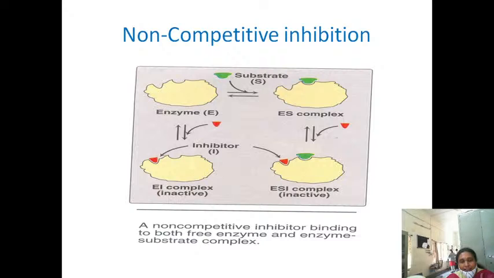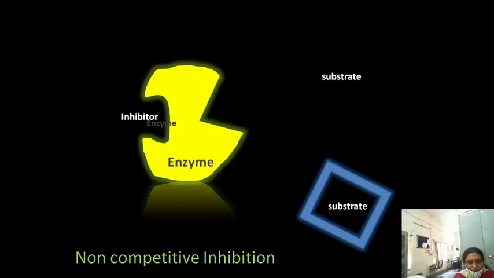Right, in the first case, competitive inhibition, there is competition between the substrate and inhibitor for binding to the active site. But in non-competitive inhibition, there is no competition between the substrate and the inhibitor, because the substrate has its site for binding and the inhibitor also has its site for binding. So ultimately, instead of enzyme substrate, the enzyme substrate inhibitor complex is formed, which prevents the catalysis.